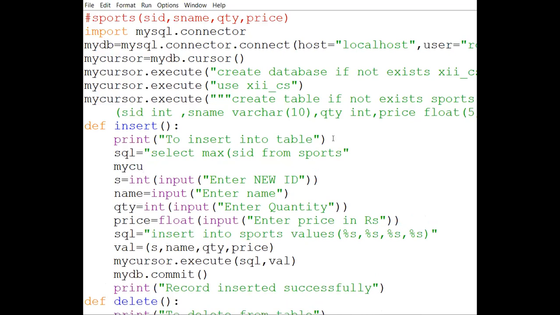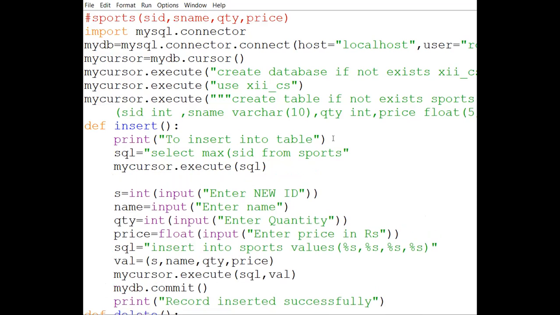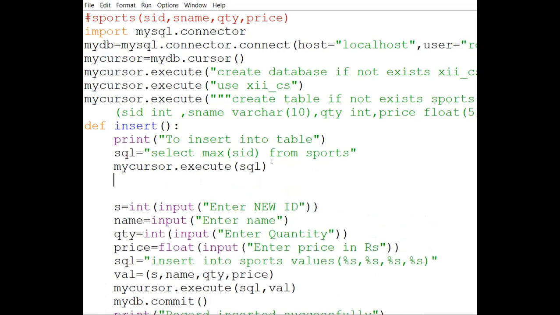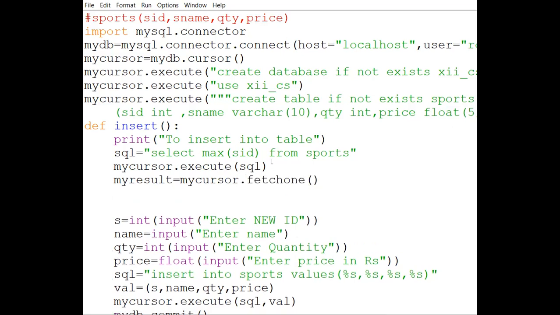So my cursor dot execute. And see, one new thing I will also explain over here. My cursor dot execute, and then over here the SQL query only. It is going to execute and get the maximum of SID. I need to fetch one record. We have already discussed, for that we have fetchone. So my result is equal to my cursor dot fetchone. This function will fetch one record.